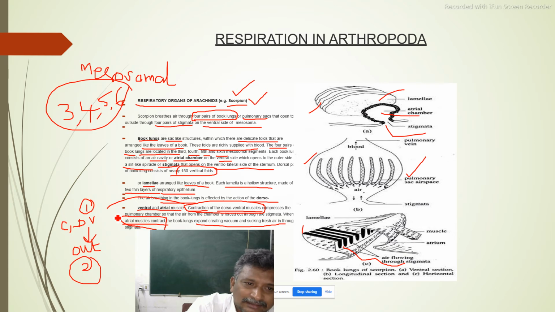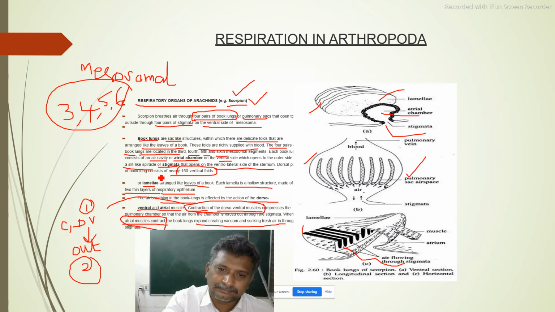The 4 pairs of book lungs are located in the 3rd, 4th, 5th and 6th mesosomal segments. Each book lung consists of an air cavity or atrial chamber on the ventral side, which opens to the outside by a slit-like aperture or spiracle called a stigmata that opens on the ventrolateral side of the sternum.